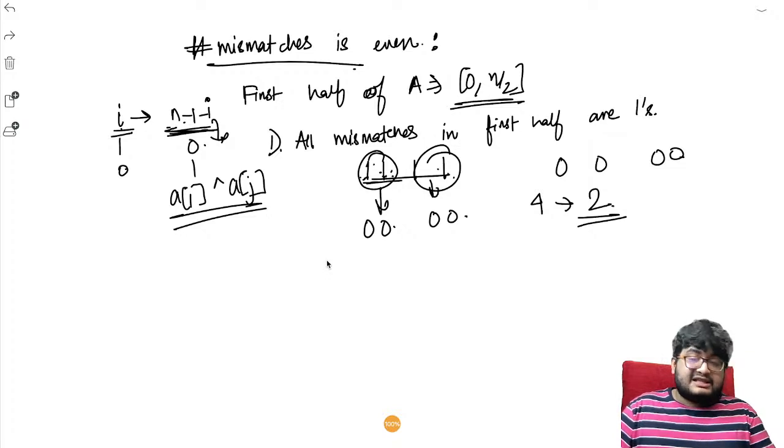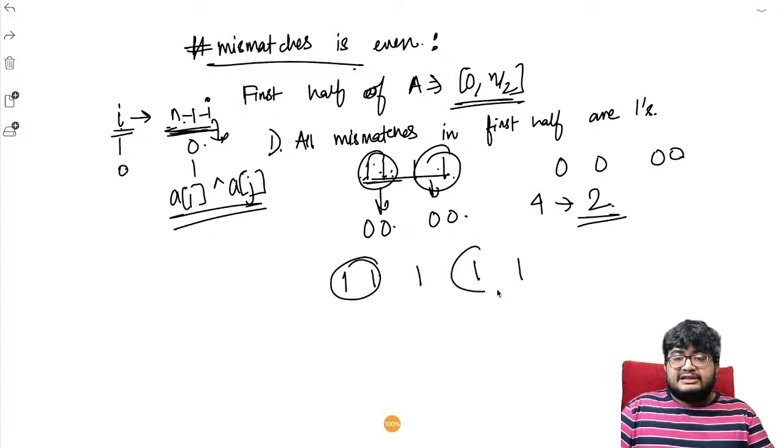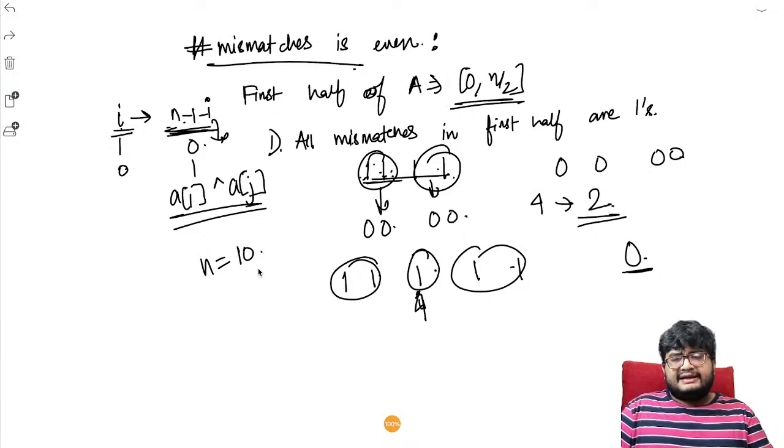Let's consider the case when it is odd. Odd number of ones are there, so 1 1 1 1 1. In this case also, we can just pair these up. And for the leftover one, we can pair it up with its corresponding n minus 1 minus i. Let's say this is at index 3 and there are 10 elements in total.